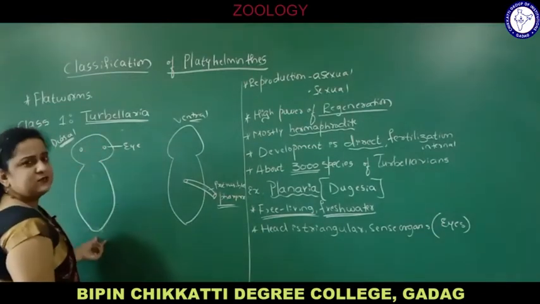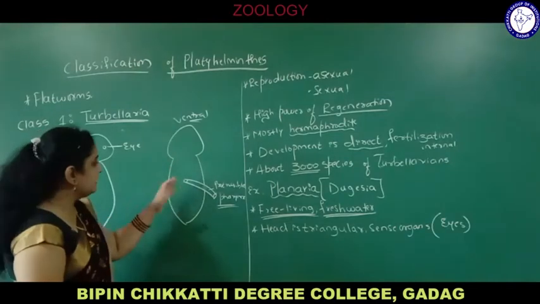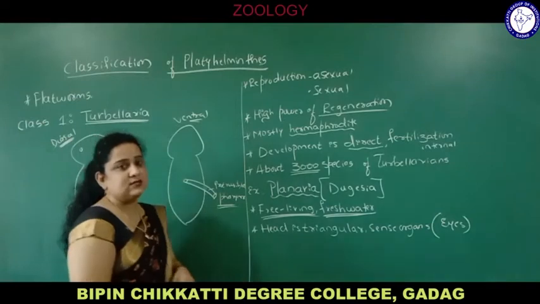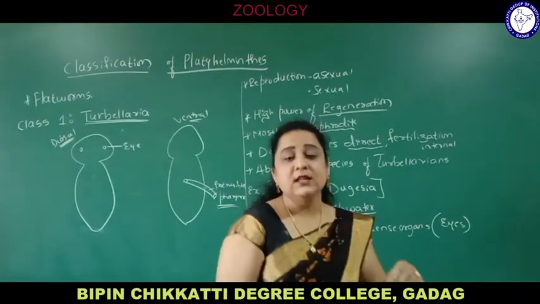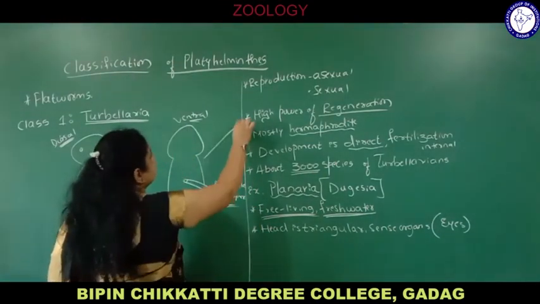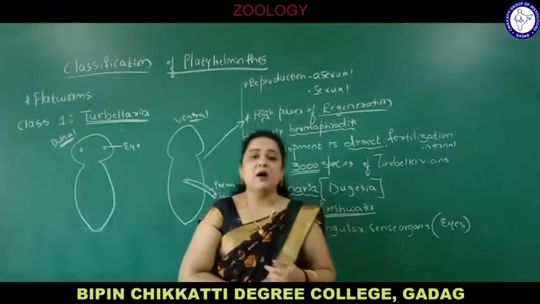The entire body is flat, dorsoventrally flat, a leaf-like structure. If you see on the ventral side, there is an opening called the mouth, from which the pharynx protrudes outside. That is the important character of this phylum. And one more thing, these planarians also have a high power of regeneration.